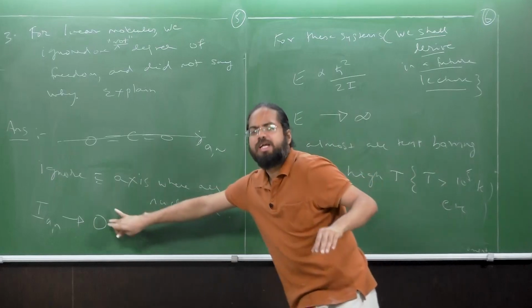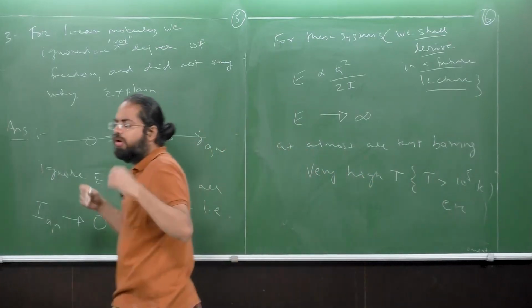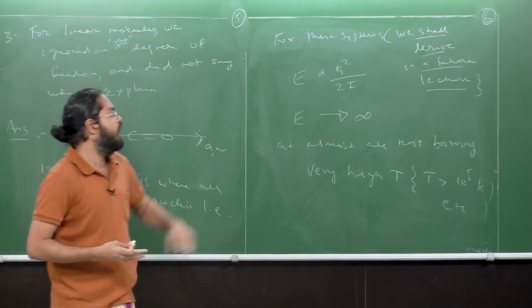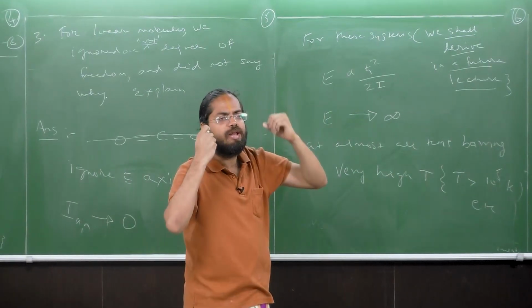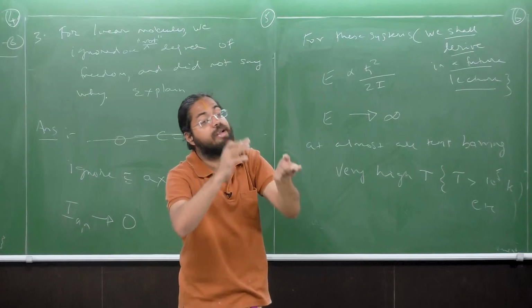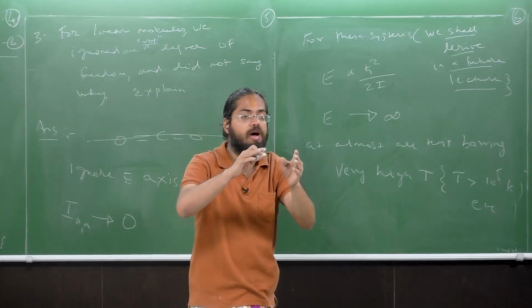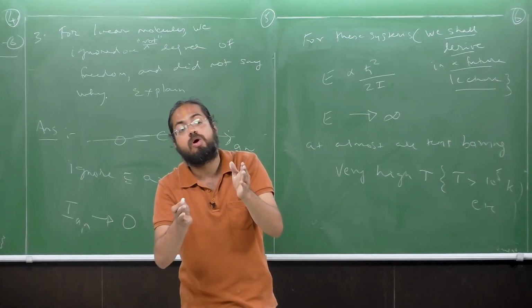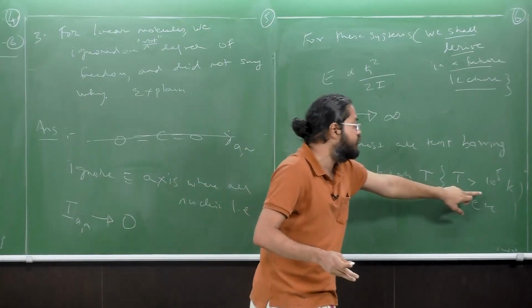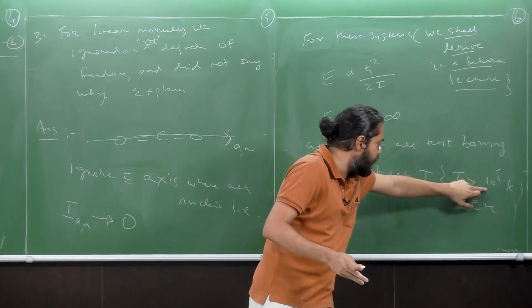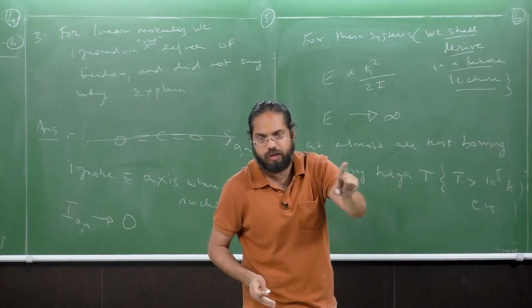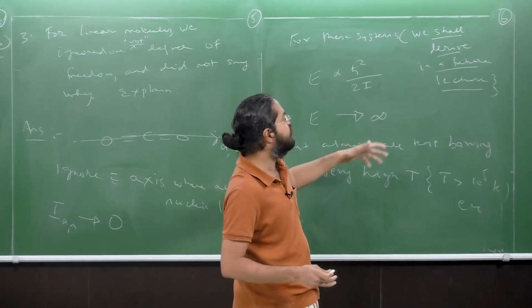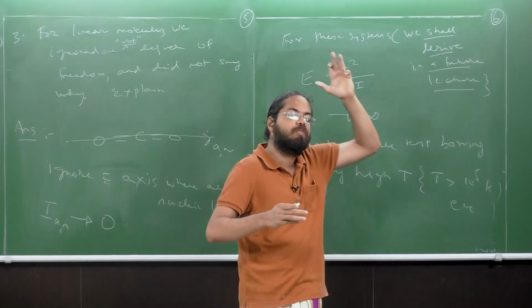We can conveniently ignore this axis as contributing to a degree of freedom, because it is such a high energy transition, at normal room temperature, and definitely in the interstellar medium where the temperatures are going to be predominantly low. Of course, even in the interstellar medium, we shall be encountering such situations, but therein the number density is so small. So more often than not, we won't be worrying about rotational spectroscopy in that region.